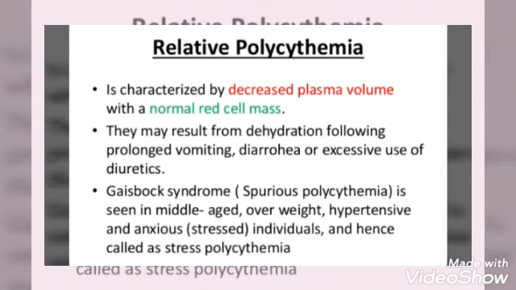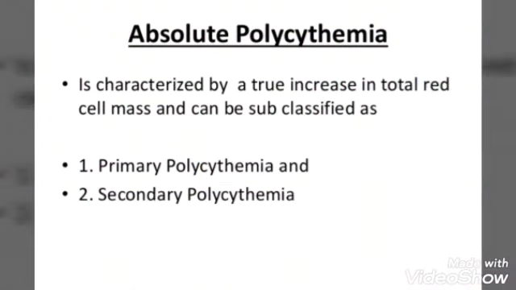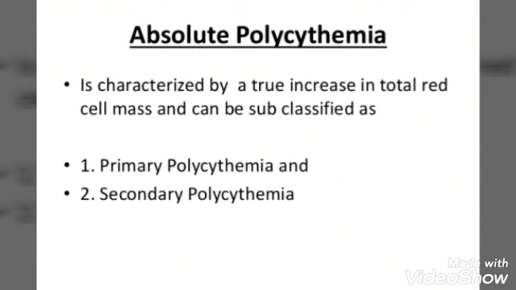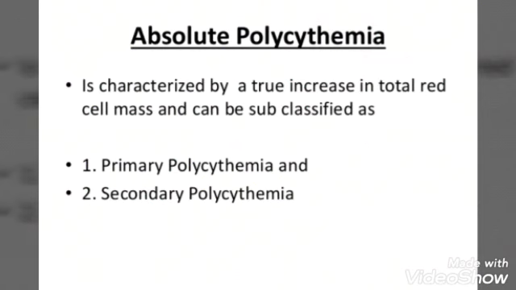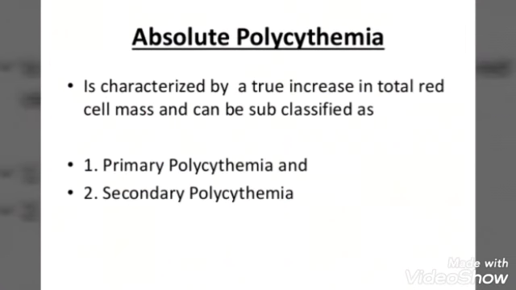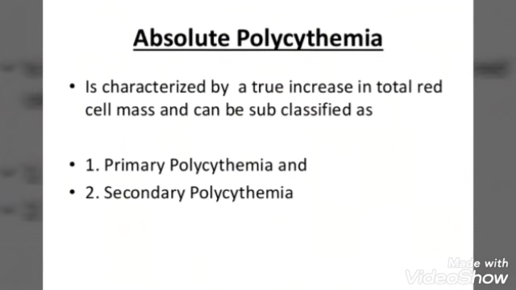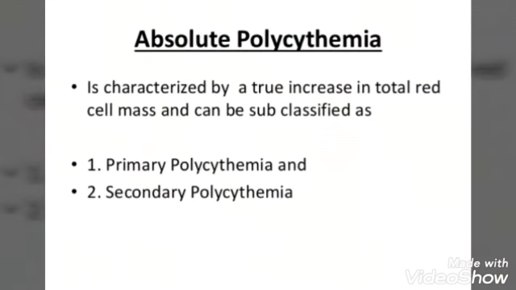So how is this caused? This is caused when we have prolonged vomiting, diarrhea, or excessive use of diuretics. So this was relative polycythemia. Then we'll see absolute polycythemia, which is characterized by a true increase in total red cell mass and can be subclassified as primary polycythemia and secondary polycythemia. In absolute polycythemia, there will be an increase in red cell mass, that is, the RBCs will be increasing. So in relative there is a decrease in plasma level, and in absolute there will be an increase in red cell mass.